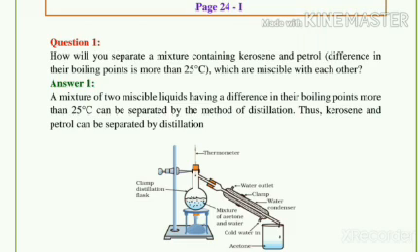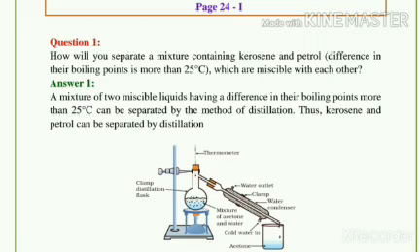Here, as we know, if the difference in the boiling points of two mixable liquids is 25 degrees Celsius or more, their mixtures can be separated by the process of simple distillation. In this case, the difference in the boiling points of the two mixable liquids, kerosene and petrol, is 25 degrees Celsius. Therefore, a mixture containing kerosene and petrol can be separated by the process of simple distillation.